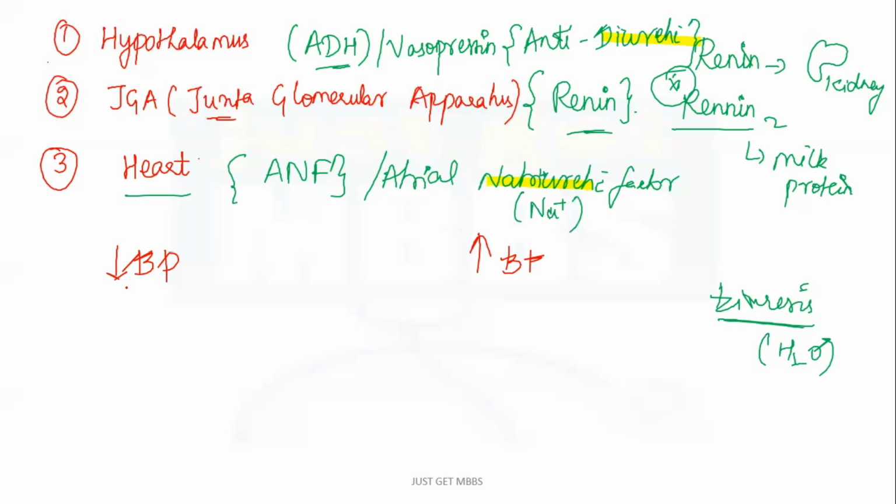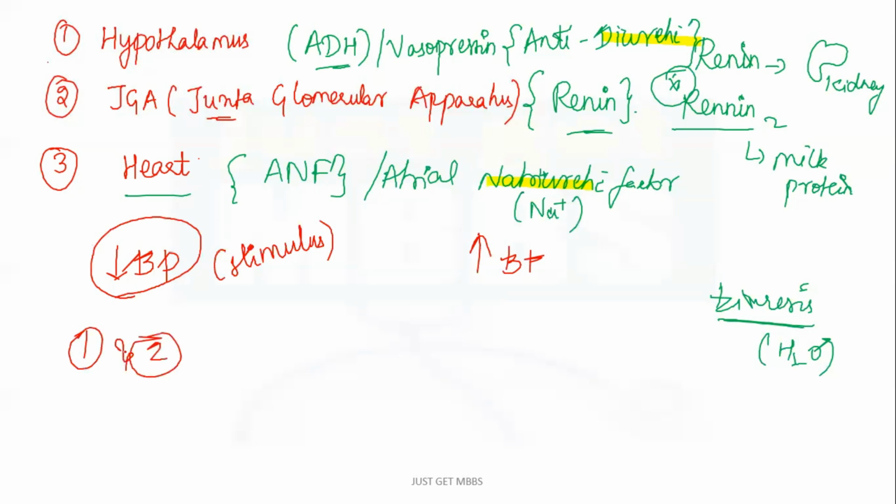Now, what are the mechanisms that will come into play when there is decrease in BP? Meaning, the stimulus is decrease in BP, for which of the following mechanisms? It is 1 and 2. When there is decrease in BP in our body, there's going to be decrease in GFR also.